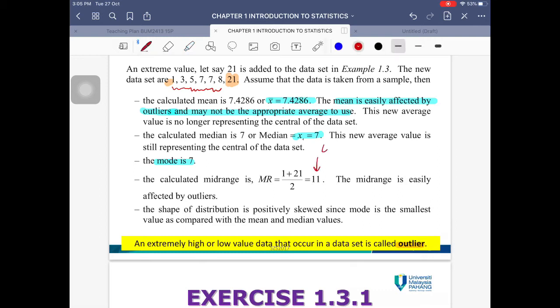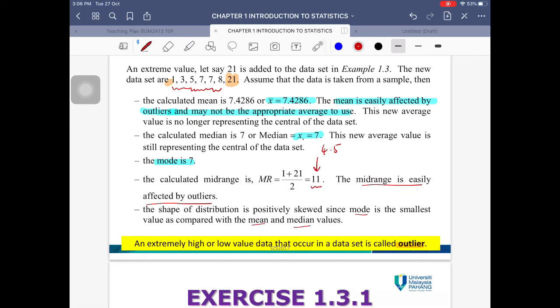Previously the mid-range value is 1 plus 8 divided by 2, which is 4.5. Now the value of the mid-range becomes 11. So that is a really big change in terms of value. That's a change of 6.5 units. All right, so therefore the mid-range and mean are not suitable when you have outliers. And for this case, the shape of the distribution is positively skewed since the mode is the smallest value compared to the mean and median. So we have seen this before.